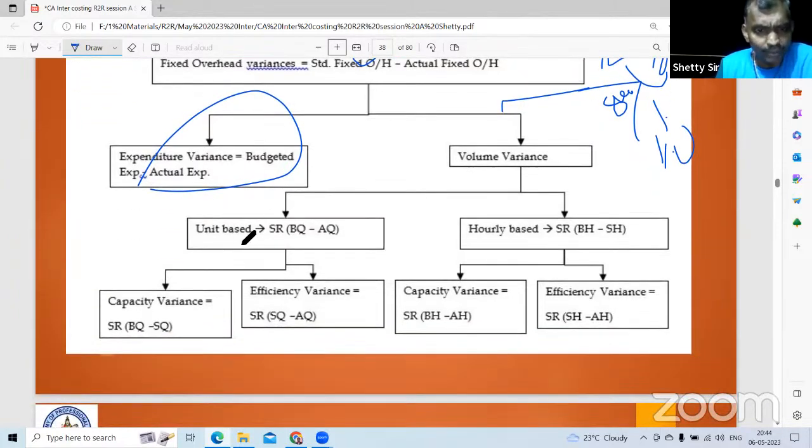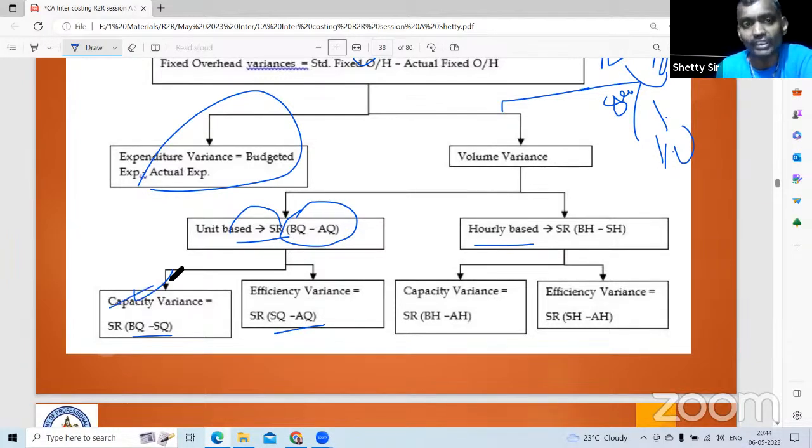So volume variance, two are out. Either it can be unit based or hours based. Unit based, you have to learn by heart BQ minus AQ into SR. If unit under standard per unit. Very easy topic. BQ minus AQ, in the middle deduct and add. What is left out? SQ. BQ minus SQ will become capacity variance. SQ minus AQ will become efficiency variance.